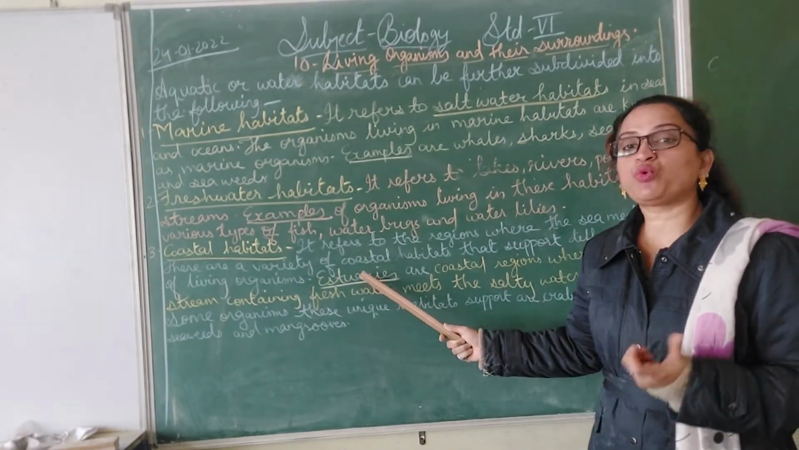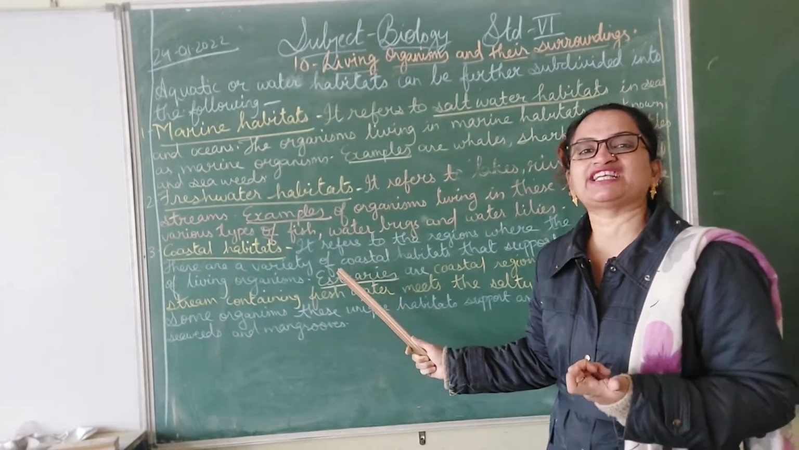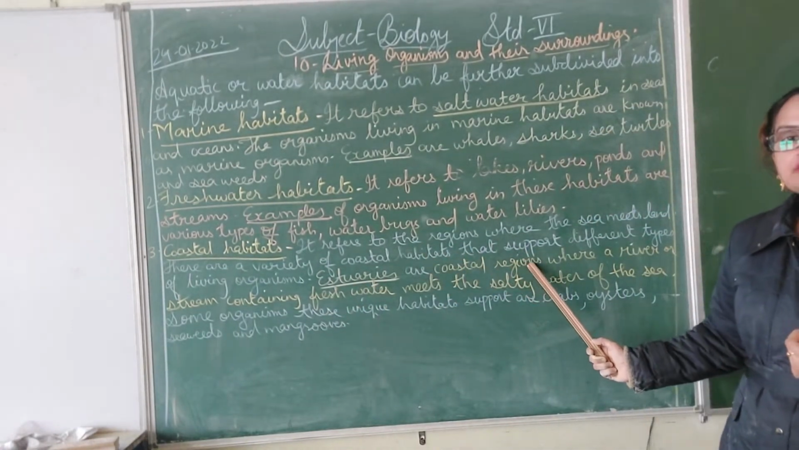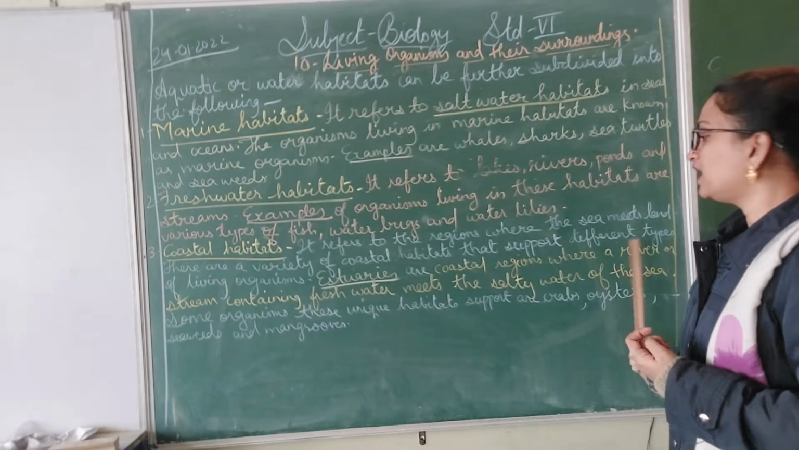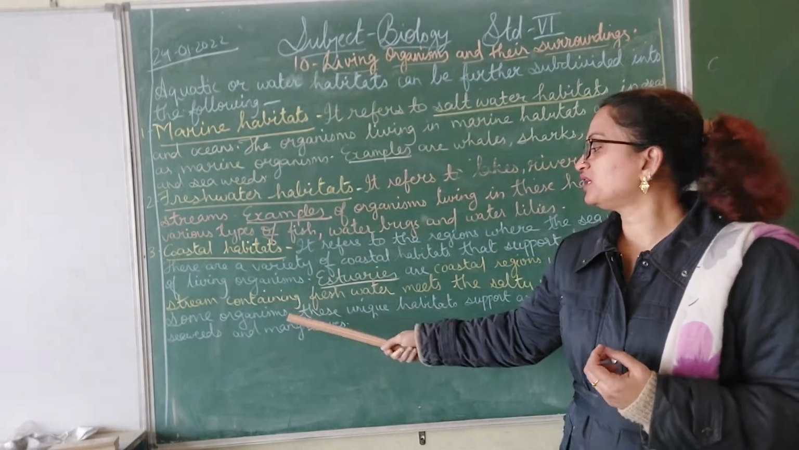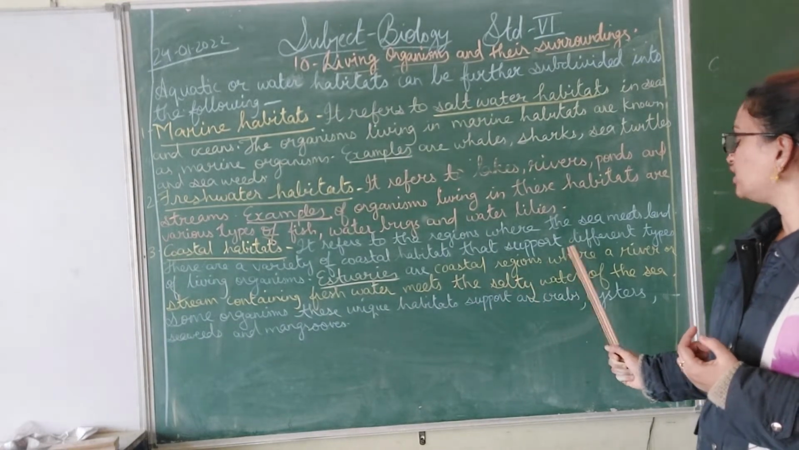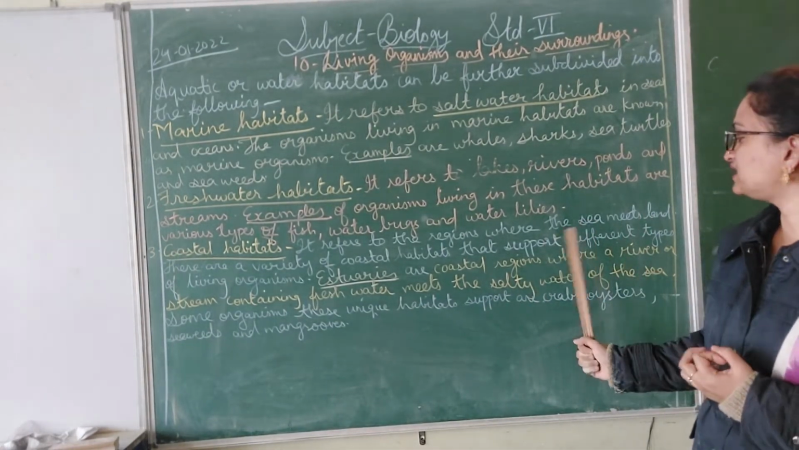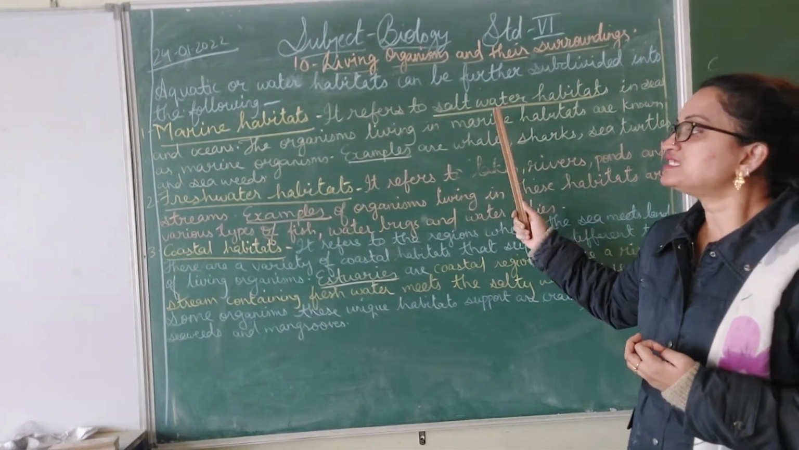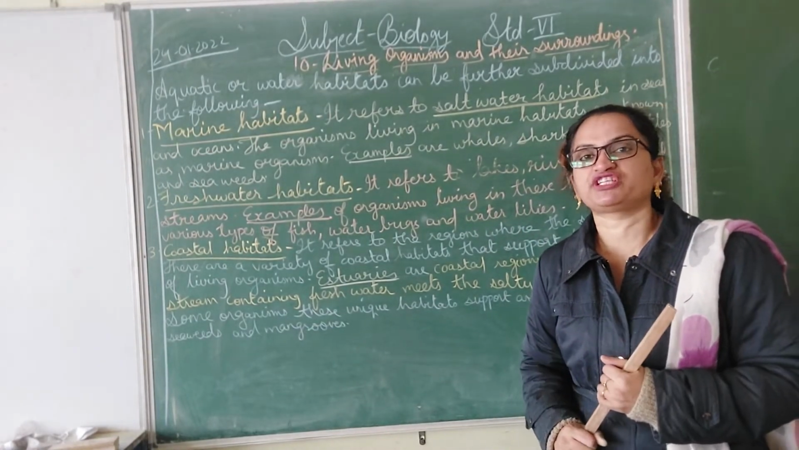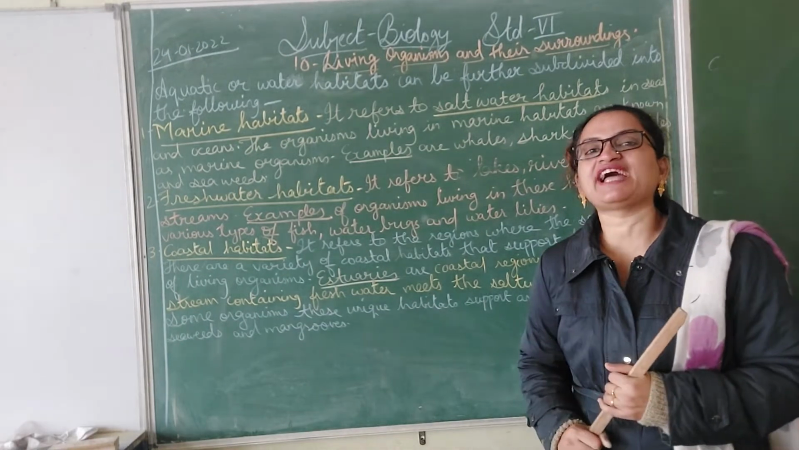Estuaries. Now what are estuaries? You should know what are estuaries. Estuaries are coastal regions where a river or stream containing fresh water meets the salty water of the sea. It's the region where the salty water and the fresh water meet. That part is known as the estuaries.